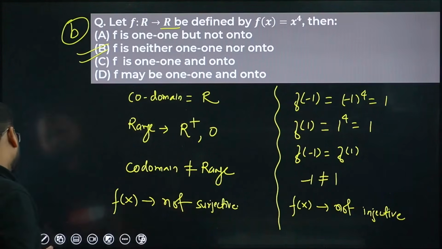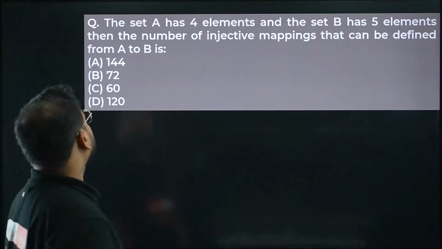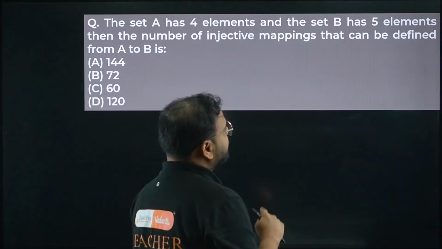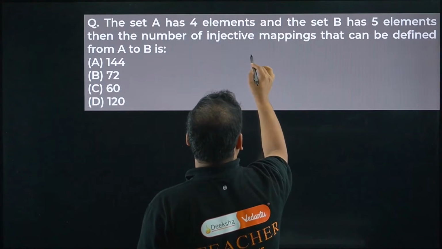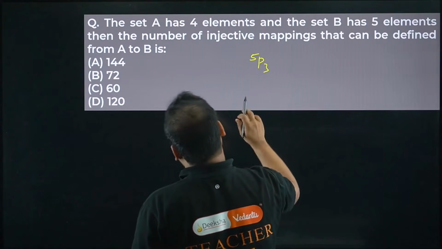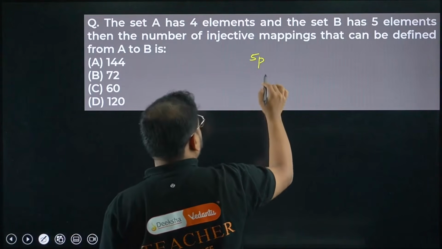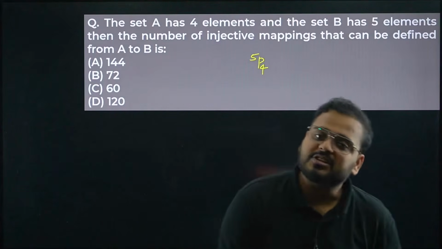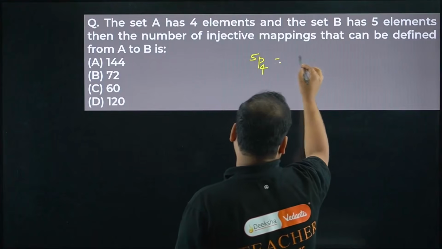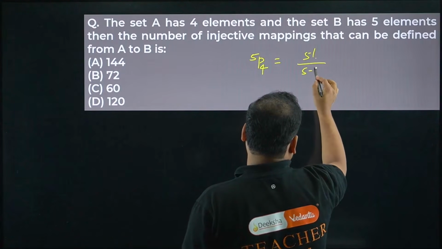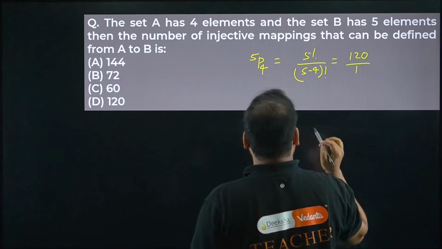Very simple question. The set A has 4 elements and the set B has 5 elements. Then the number of injective mappings that can be defined from A to B. So the number of injections. We have a formula for this. Remember, it is nPm, in this case 5P4. Number of injections, number of one-one functions, is defined as nPm, so 5P4. Answer is 120 then.